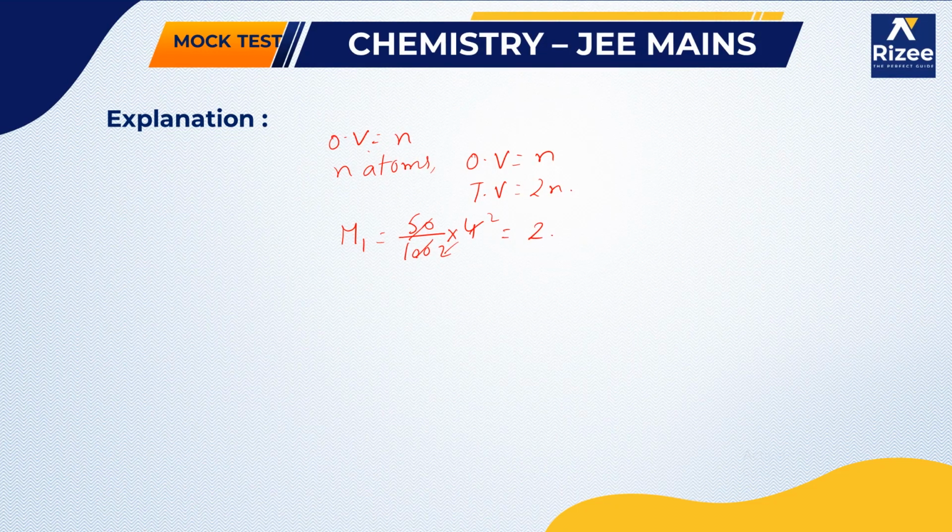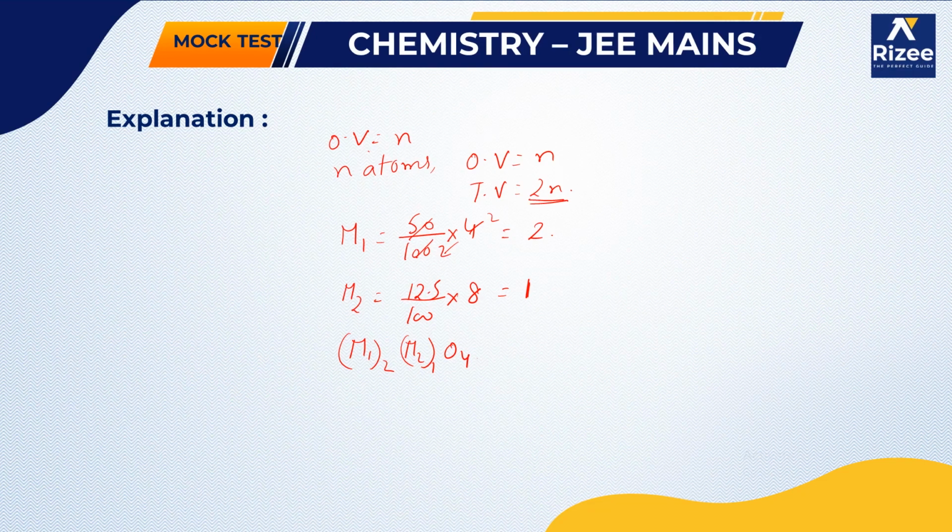So the number of M1 is equal to 2. For M2, he is saying 12.5% of the tetrahedral voids, so 12.5 by 100 into 2 into 4, which is 8, equals 1. So we can write the formula as M1 2 M2 1 O4.